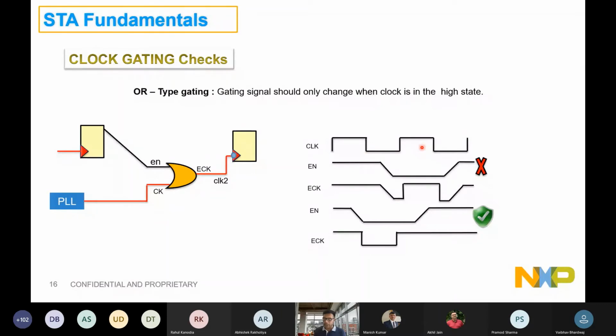So that is why, from the STA angle, the important thing is we need to meet the setup and hold condition here with the flop. The enable flop, which is enabling the system, is acting as a start point, but as a capture, this OR gate is a capture. Assume this OR gate is like a flip flop where this enable and the CK have a race condition to be met. That is nothing but the clock gating check. Similarly for the AND gate, right? We need to time it from the negative edge flop, that is the start point, and the AND gate input is the end point. Okay.